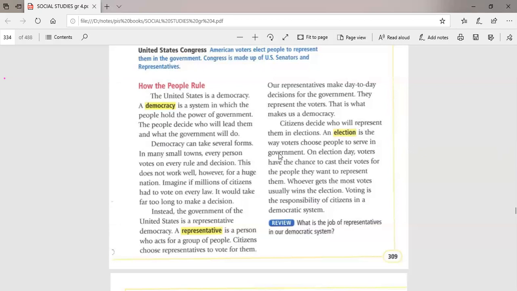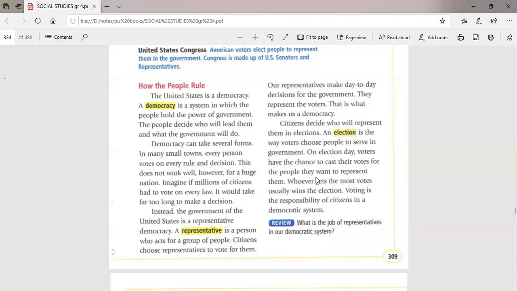So an election is a way the voters, meaning the people who vote, choose the people to serve in the government, whether those people are representatives for the states, or we choose only one to be the president of America. Okay, so on election day, voters have the chance to cast their votes for the people who want to represent them.